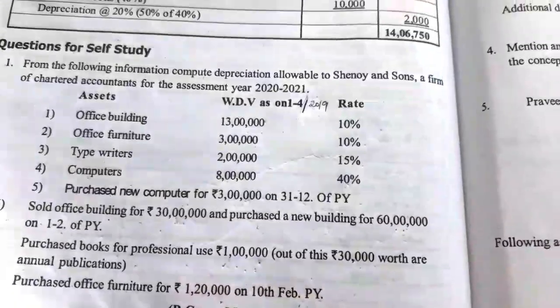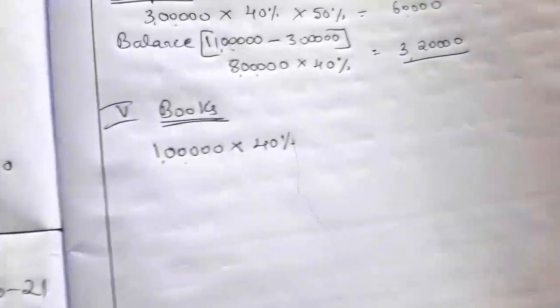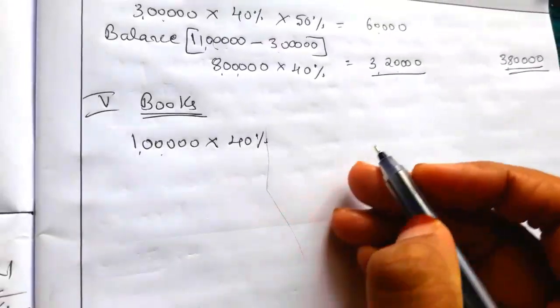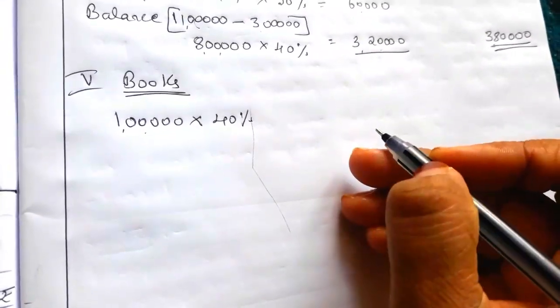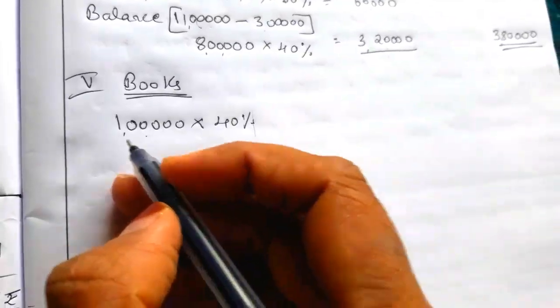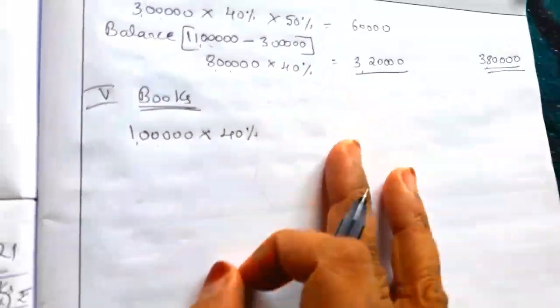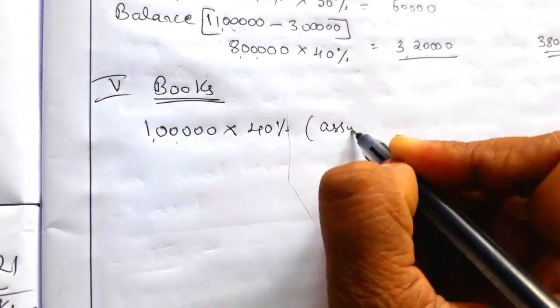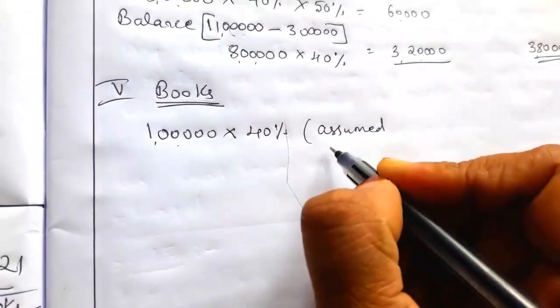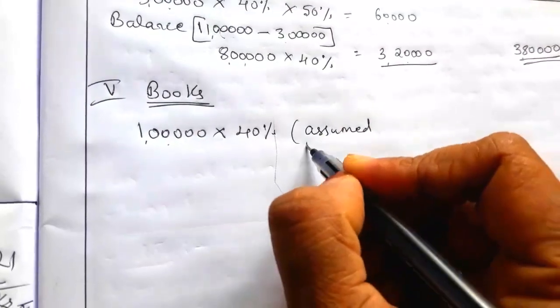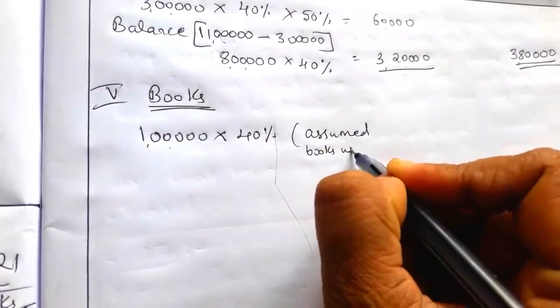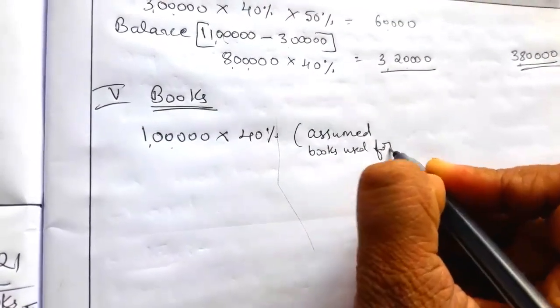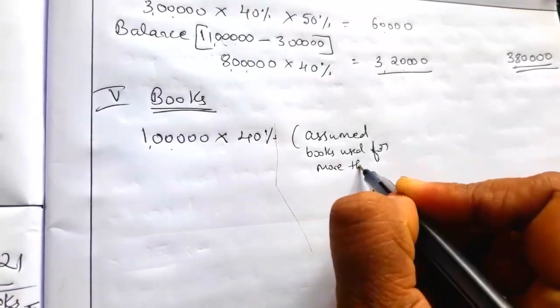So assuming these books are used in the business for more than 180 days, we provide full depreciation. So 1 lakh into 40%. If you want, you can write: date of purchase is not given, so assumed books used for more than 180 days.